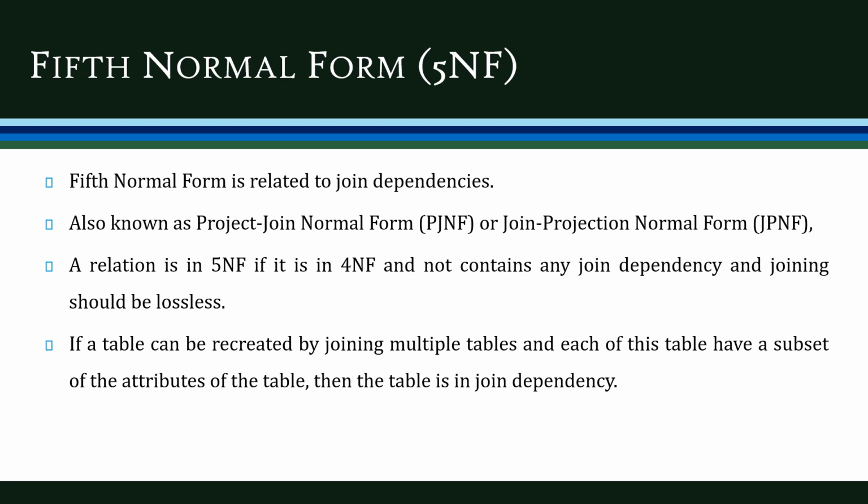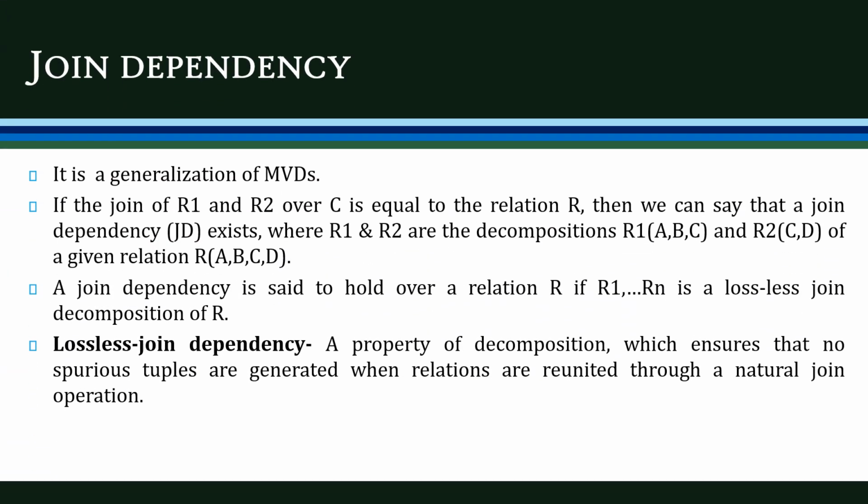What is this join dependency? If a table can be recreated by joining multiple tables and each of these tables has a subset of attributes of the original table, then the table has a join dependency. That is, the join dependency is the generalized form of multi-valued dependencies. Now let's have a relation named R, which consists of four attributes A, B, C, and D. We are going to decompose this relation R into two, R1 and R2. R1 has the attributes A, B, and C, and R2 has the attributes C, D.